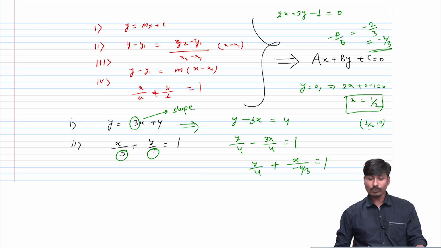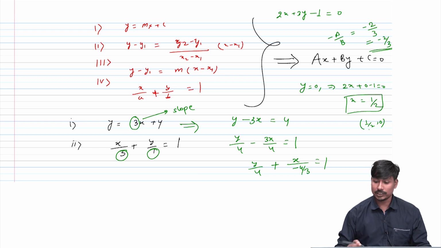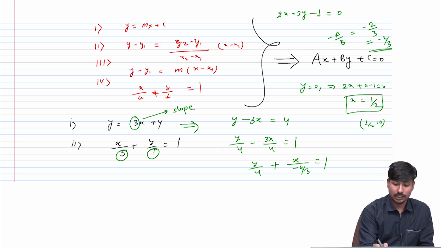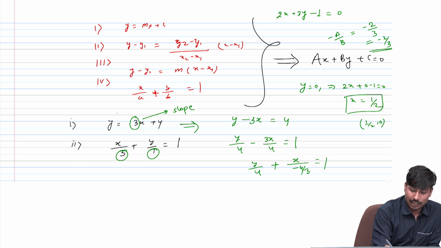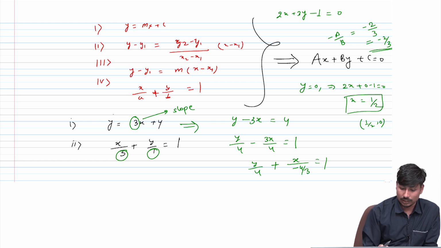Again, what other benefits of the general form of the line? Finding the intersection points. As I discussed here, can I calculate the point of intersection of these two lines?